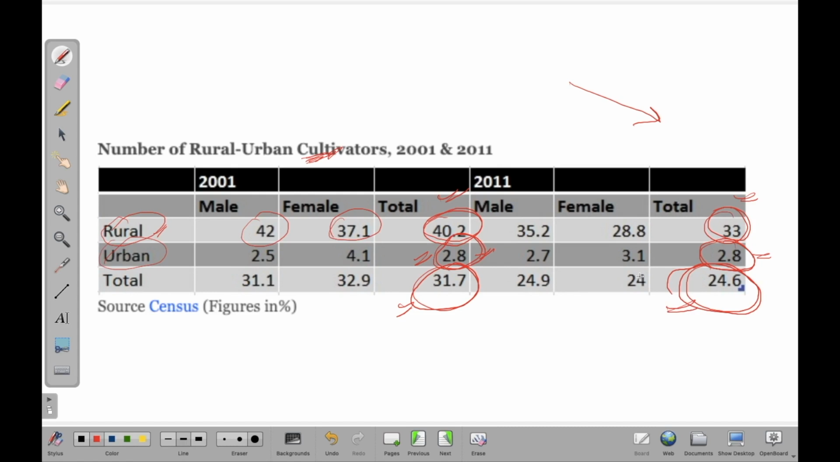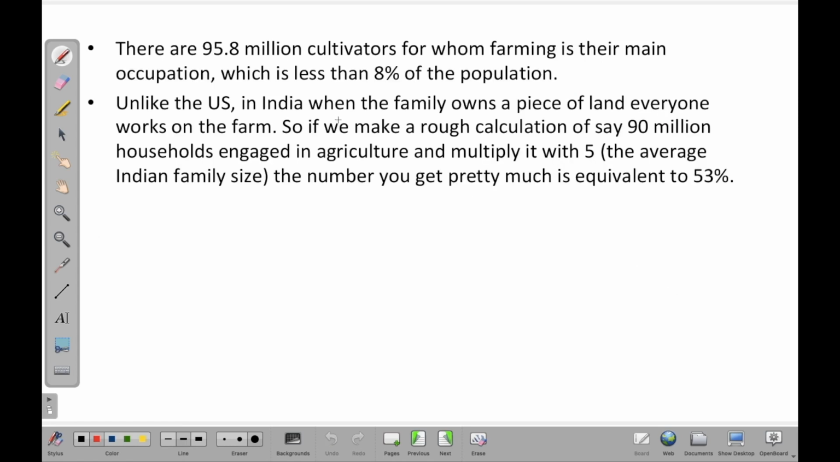So the actual issue that you should consider here is that when we say we are considering the total number of cultivators in India, it comes out to be around 25%, that is 24.6, and that means they are working on their own land, right? Here the same thing is being talked about. There are 95.8 million cultivators for whom farming is their main occupation, which is less than 8% of the population.